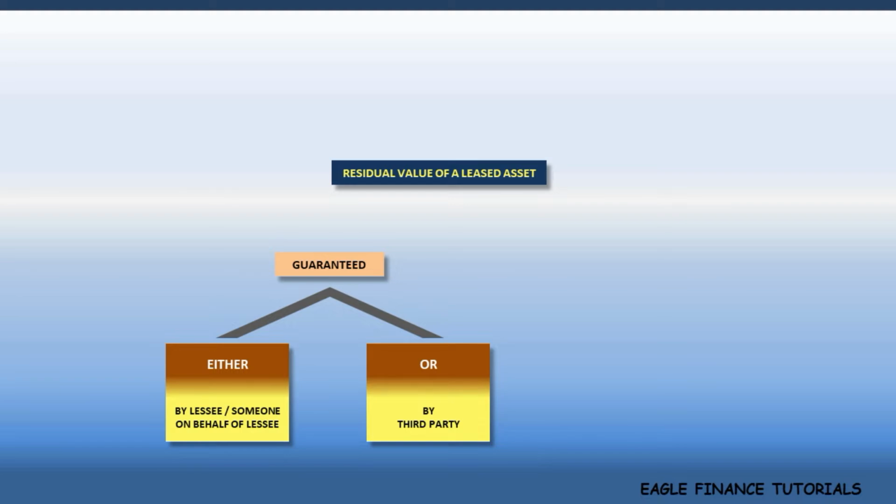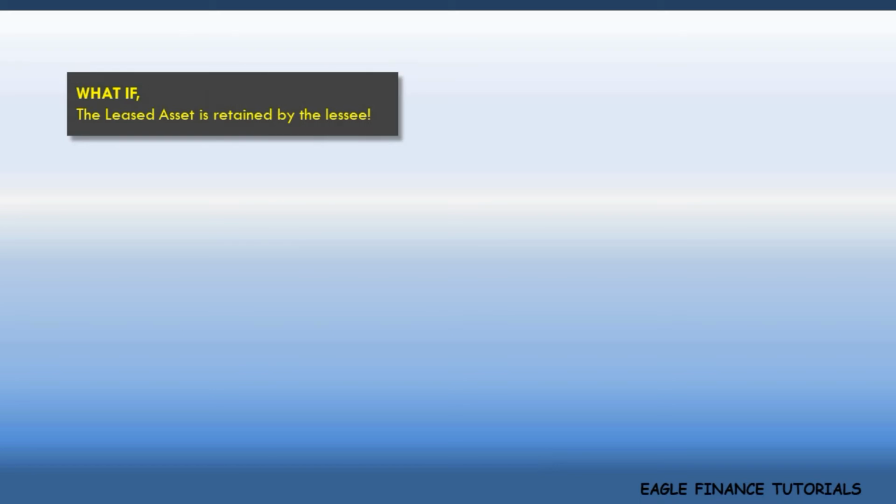So far, we have been discussing the residual value of a leased asset on the assumption that the lessee returns the leased asset back to the lessor at the end of the lease term. What will happen if the lessee retains the asset himself? How will the lessor realize the residual value?